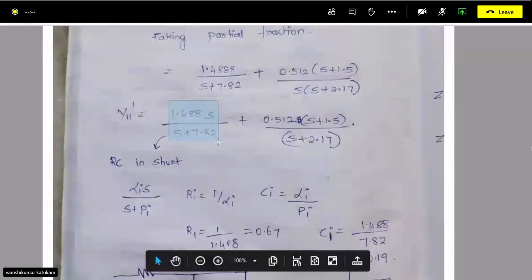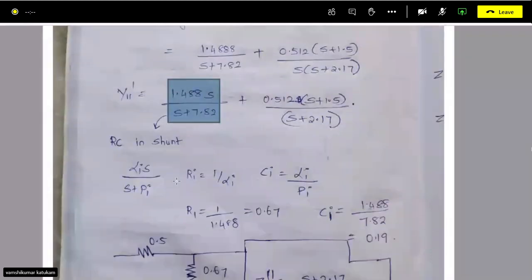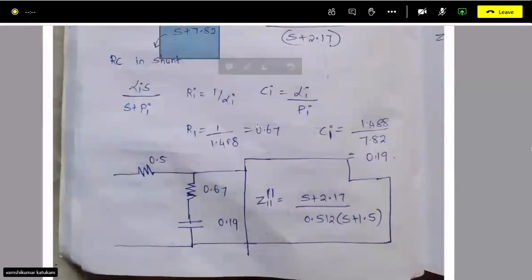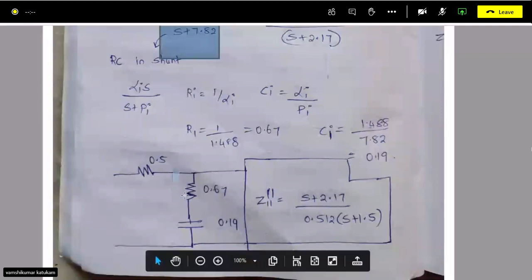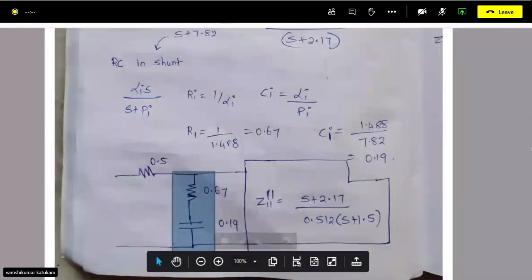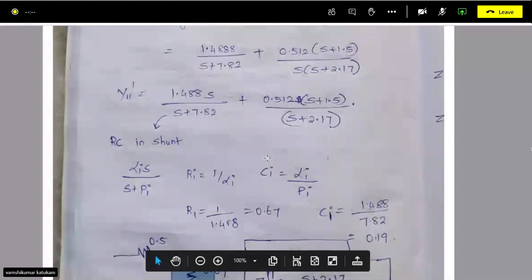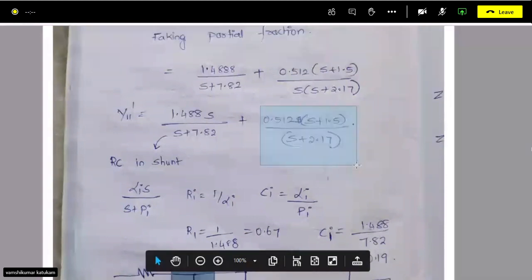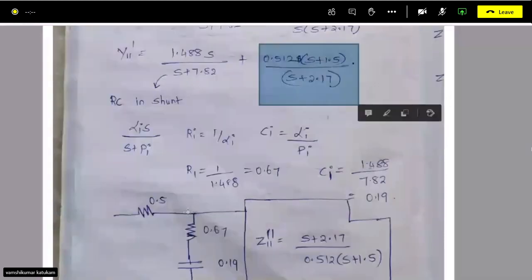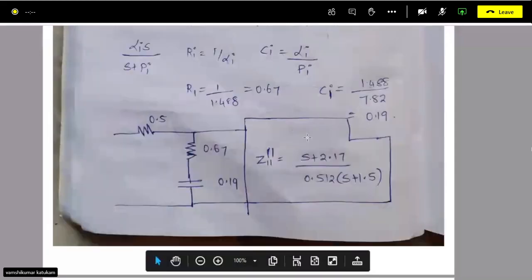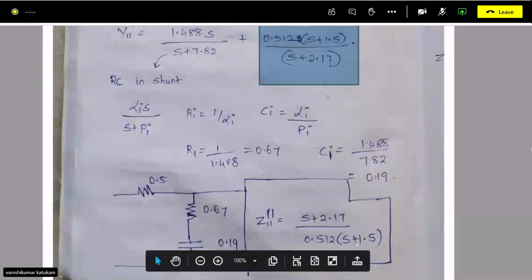Initially we have the 0.5 resistor. Now this term we have realized with R and C, 0.67 and 0.19. Next, this admittance will be left. If I write it as impedance, it will be the reciprocal, so it is s plus 2.17 upon 0.512 into s plus 1.5.